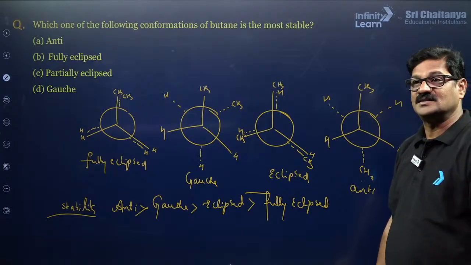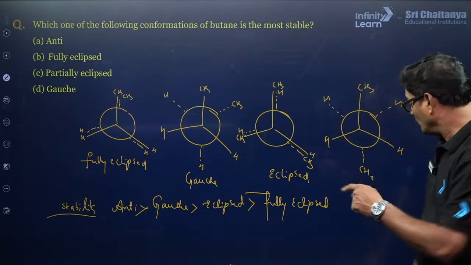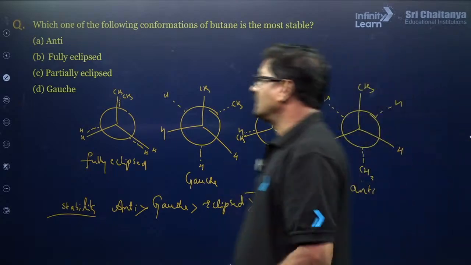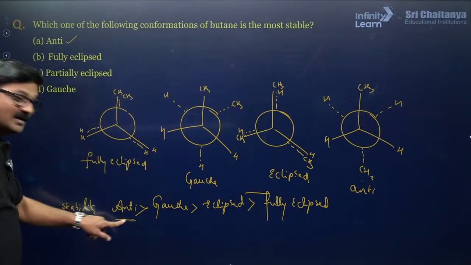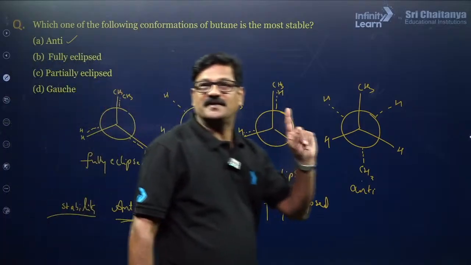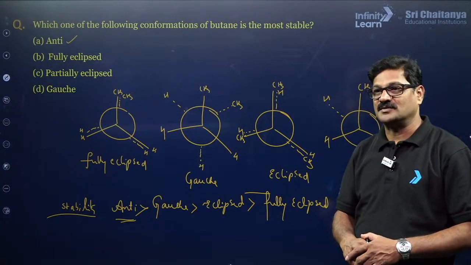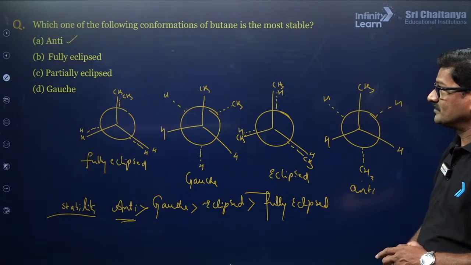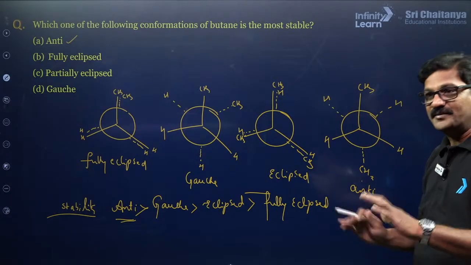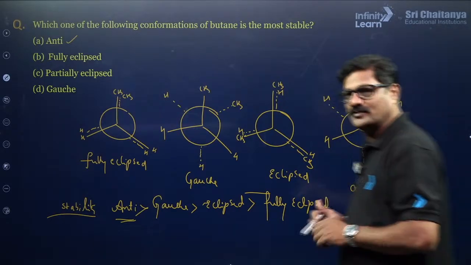A, D, C, B. Anushka Rai, you are going to get it, yeah, anti is more stable. Correct. That's perfect. So, ADCB, yes, of course, fully eclipsed, or eclipsed, or simply say it is the partially eclipsed. Are you getting or not? Clear?